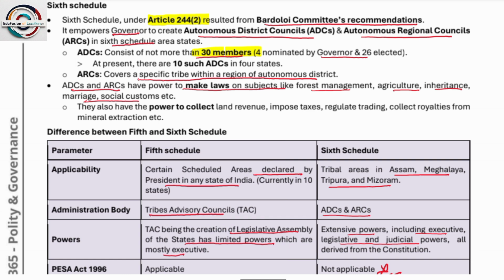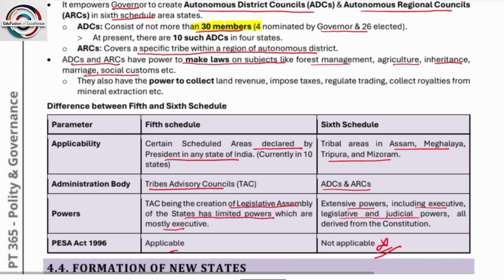Which committee recommendation? The Bardoloi committee recommendation. It empowers the governor to create autonomous district councils and autonomous regional councils. An autonomous district council consists of not more than 30 members, among which 4 are nominated and 26 elected. Please remember, autonomous district council, that is 4 nominated and 26 elected.